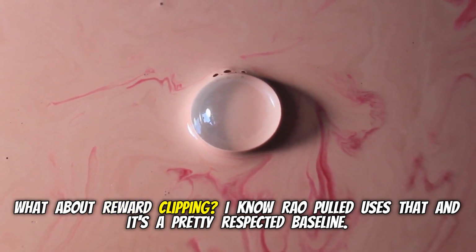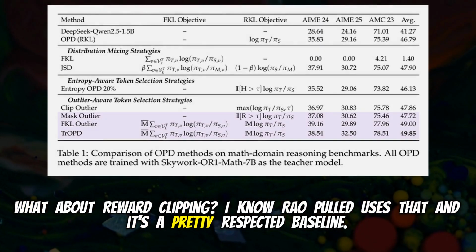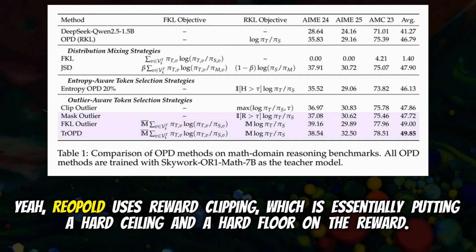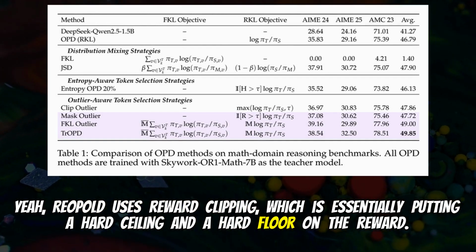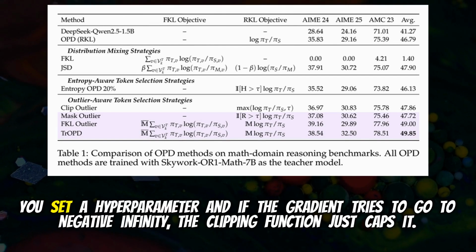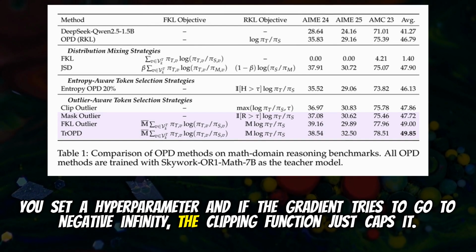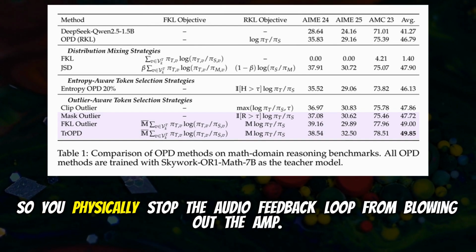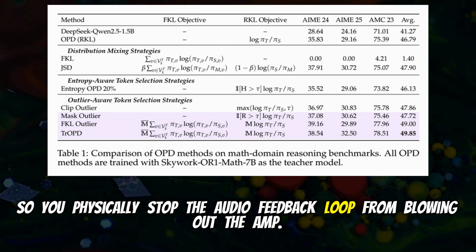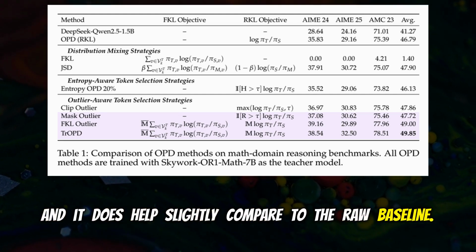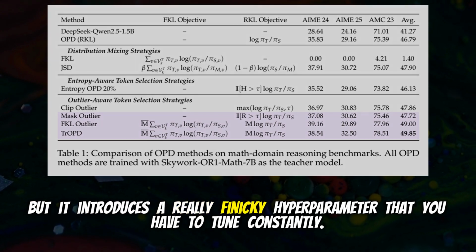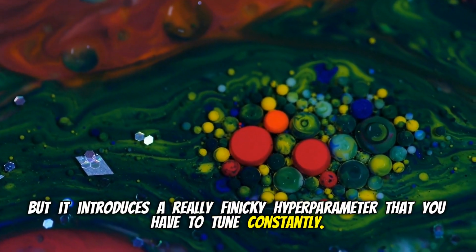What about reward clipping? I know Leopold uses that, and it's a pretty respected baseline. Yeah, Leopold uses reward clipping, which is essentially putting a hard ceiling and a hard floor on the reward. You set a hyperparameter, and if the gradient tries to go to negative infinity, the clipping function just caps it. So you physically stop the audio feedback loop from blowing out the amp. Right. And it does help slightly compared to the raw baseline. But it introduces a really finicky hyperparameter that you have to tune constantly.